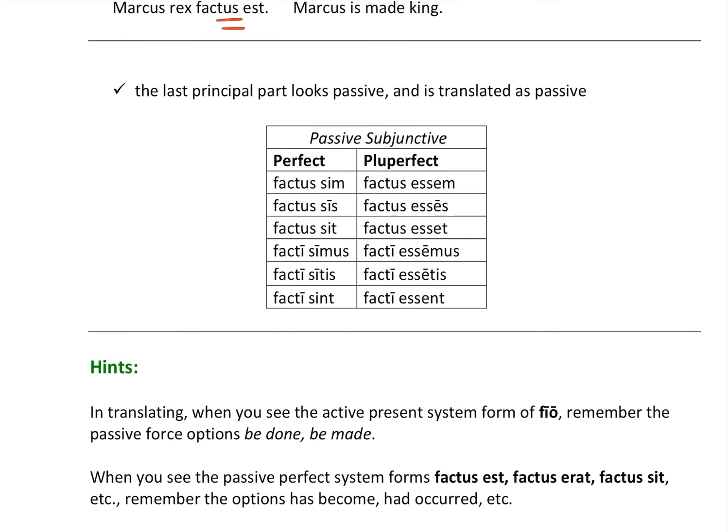So, hints in translating. When you see the active present system form of fio, remember the passive force options of be done, be made. When you see the passive perfect system forms of factus est, factus erat, factus sit, etc., remember the options has become, had occurred, etc. We'll work on this translating some a little bit more in class, but I wanted you to be ready for it now.